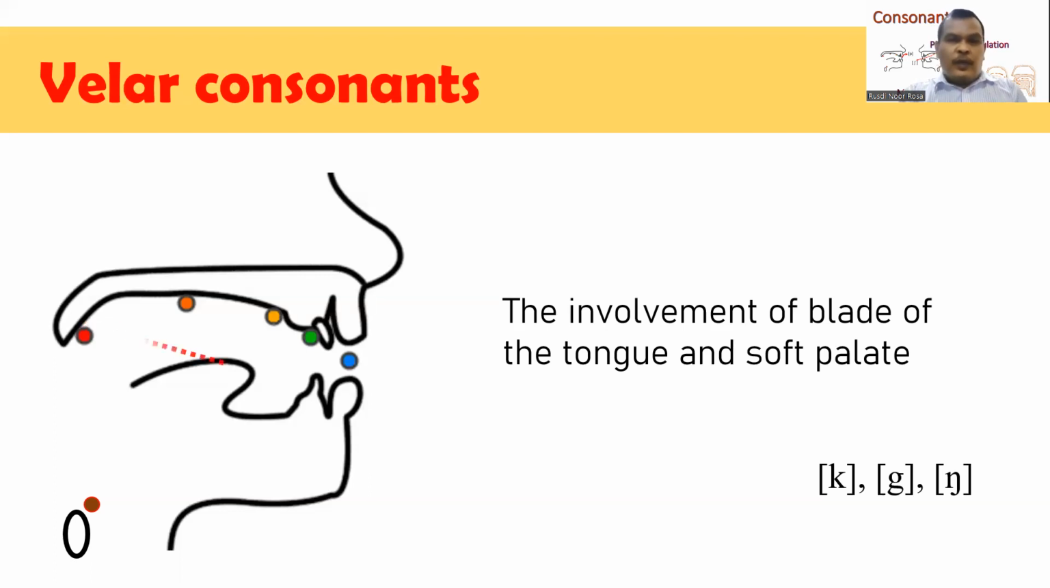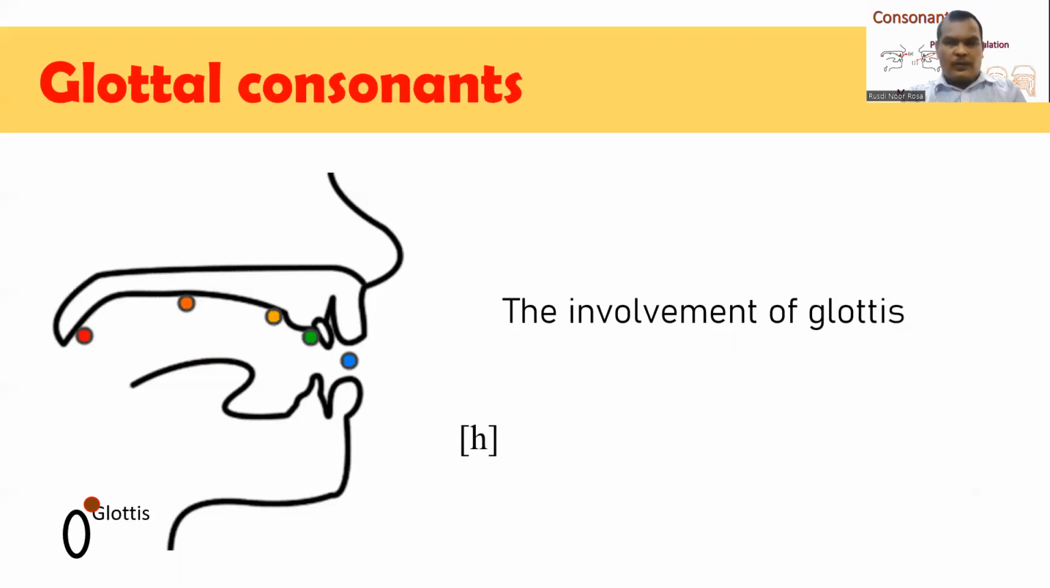Now let's come to the last type of consonant based on place of articulation, that is glottal consonant. As its name suggests, glottal is taken from glottis. So this sound is produced by involving the glottis. You can see here the illustration of producing ha, because ha belongs to glottal consonant. You can see that the blockage is located around the glottis.